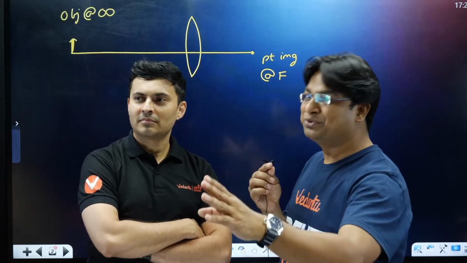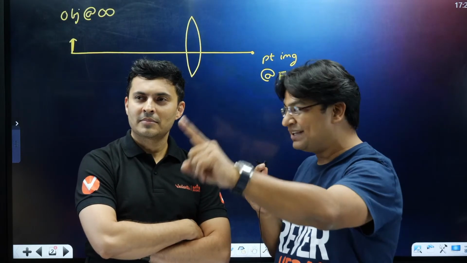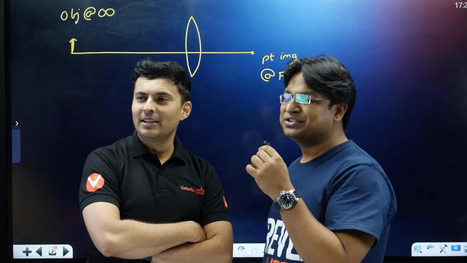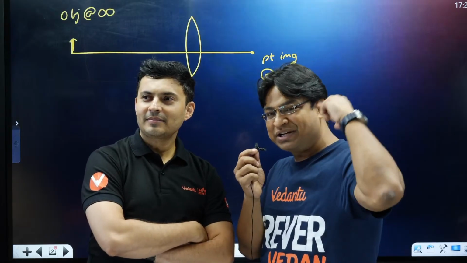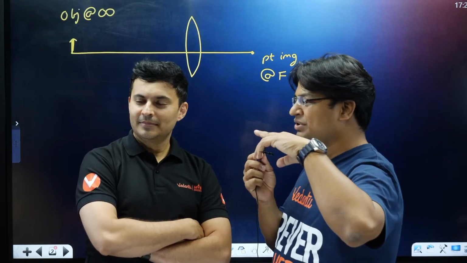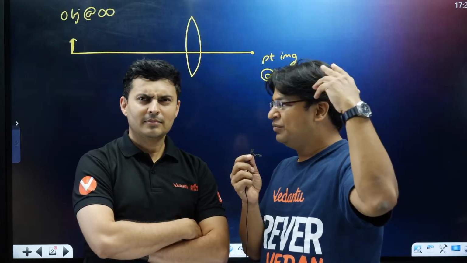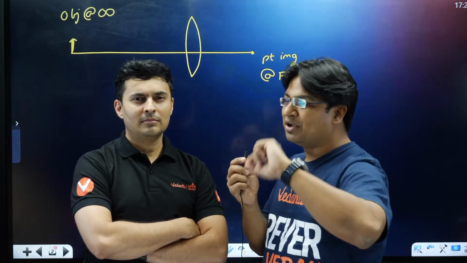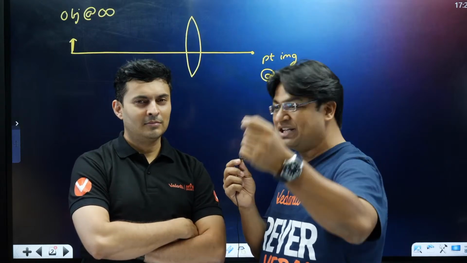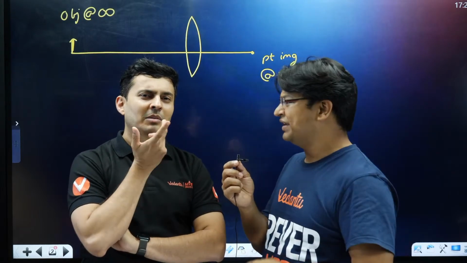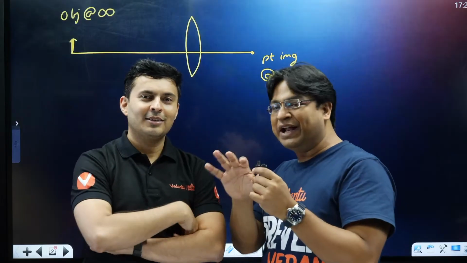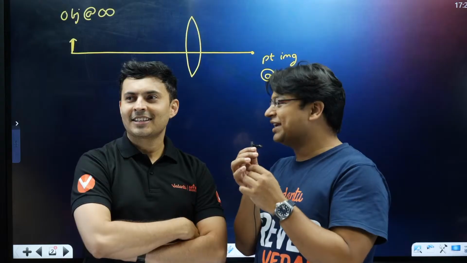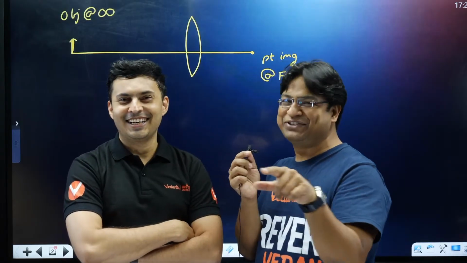I know what you are going to answer, but I want you to commit to an answer right now in the chat. Sabri is saying true, sir. What about others? I hope you got my question, everyone. The object is at infinity, we are talking about a convex lens, and we want to know the size of the image. Small. When you say small, Sabri, do you mean extremely small, like a point-size image, or something small but finite? Finite or infinitesimal? Infinitely small. That will be interesting. Students are smart enough; they are giving diplomatic answers and not committing to a situation.